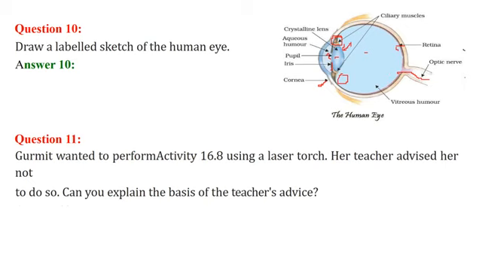Gurmeet wanted to perform a certain activity using a laser torch. Her teacher advised her not to do so. Can you explain the basis of the teacher's advice? See, laser is light emission through stimulated emission of radiation. So it is a very sharp, high frequency beam.